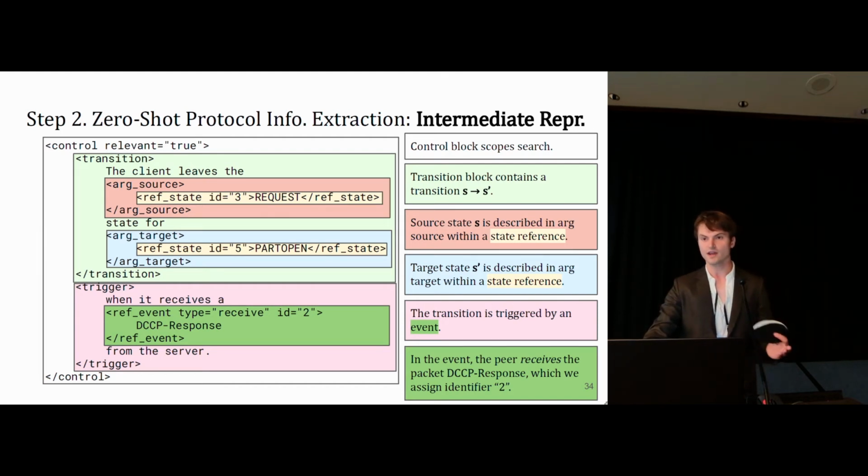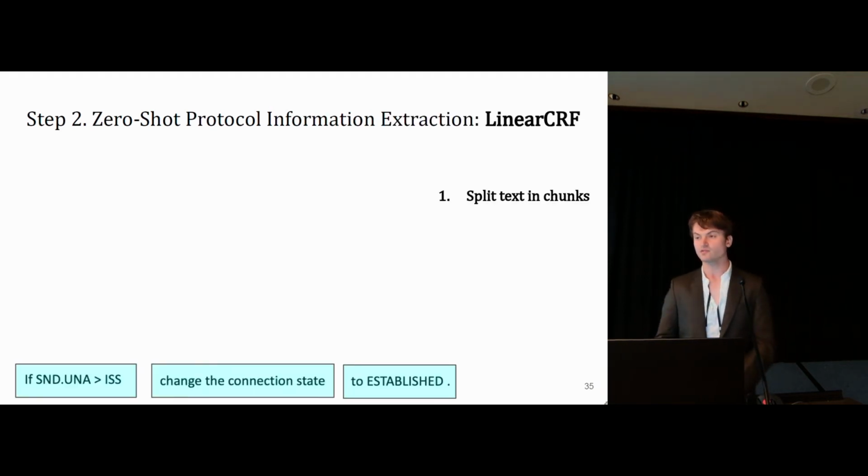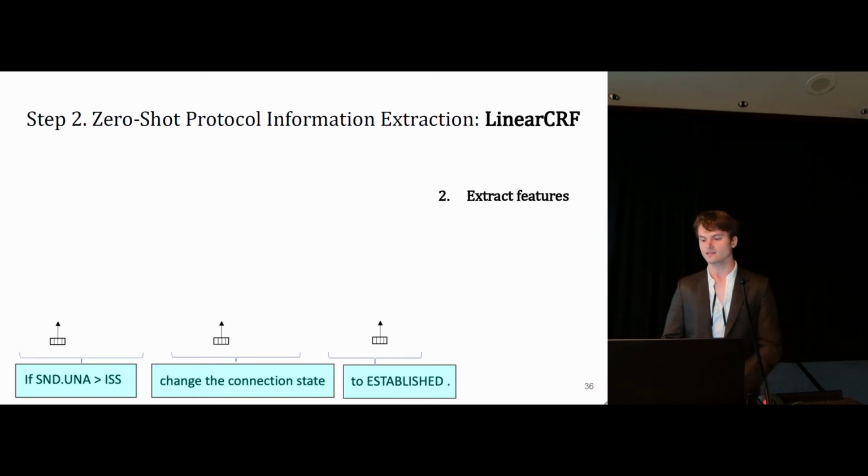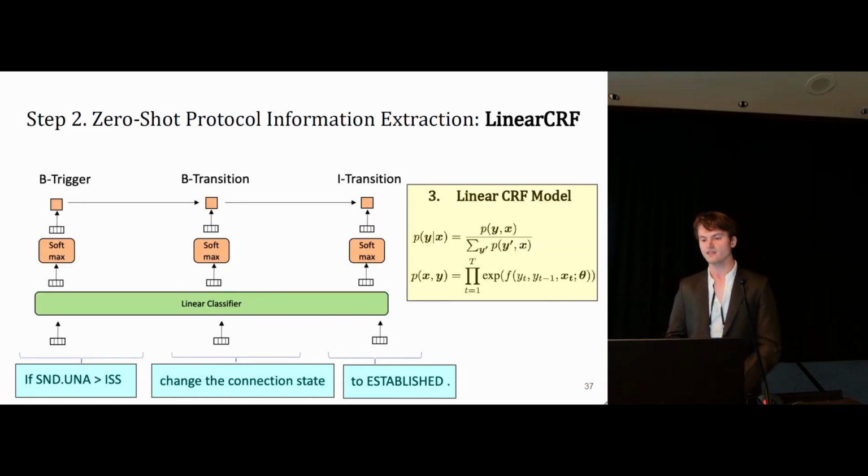So we need a way to go from plain text to something that looks like this. We have two approaches to do this. The first is a linear conditional random fields model, or linear CRF. The linear CRF first splits the text into chunks. It then extracts features. These features are things like capitalization patterns, the existence of different mathematical formulae, et cetera. And then it feeds those feature vectors into a linear CRF model. I'm not going to get into the model in detail, but it builds on the Markovian assumption that the next state is entirely predicated on the previous state.